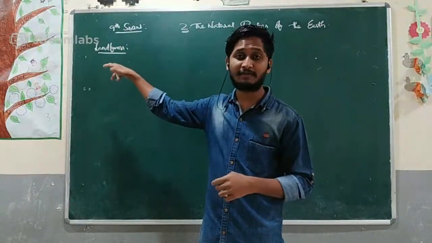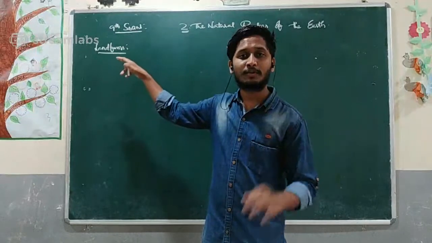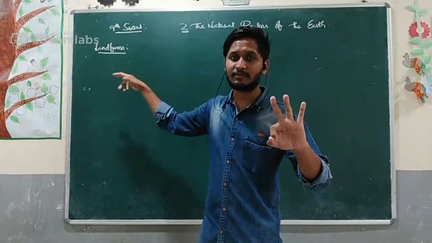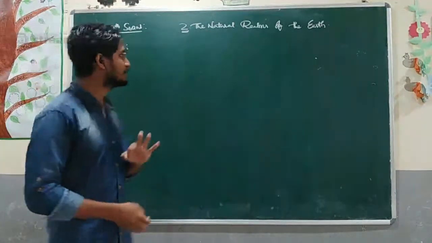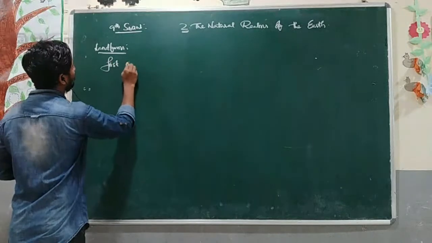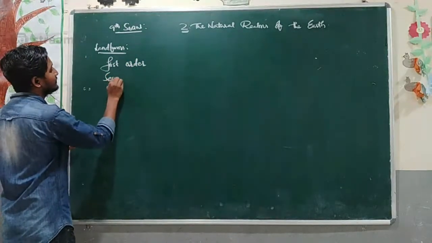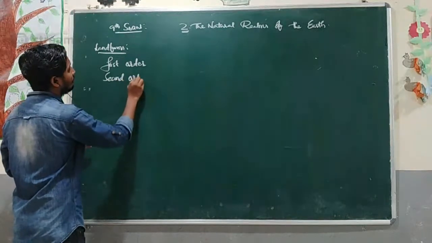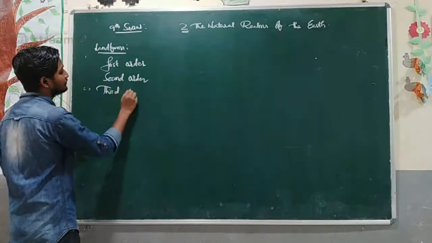Landforms. In the previous slide, we have been discussing landforms. How many kinds of landforms do we have? We have three types of landforms. What are those three types? First order landforms, second order landforms, and third order landforms.